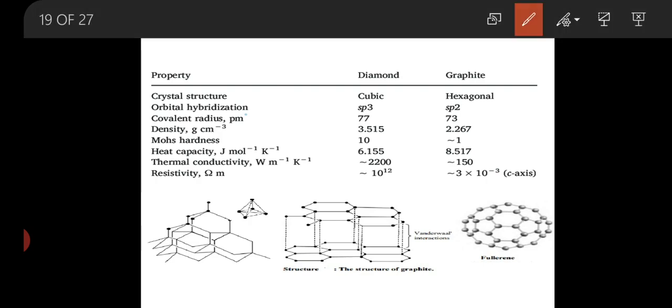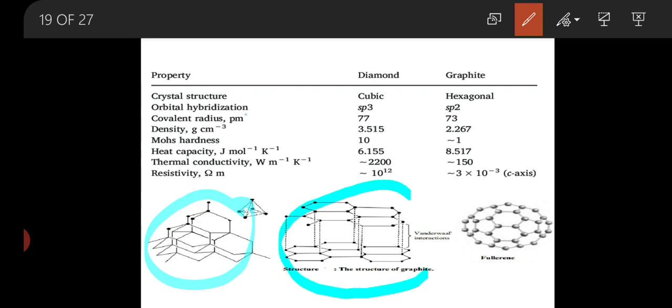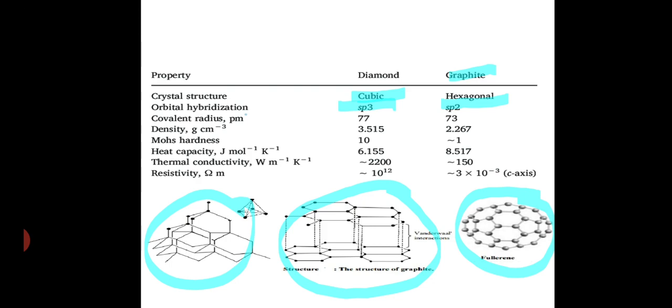In the first structure you can see the diamond structure of carbon. This is graphite, and this third form is fullerene. Generally remember that diamonds are cubic in structure and form sp3 hybridization. This is a very important point for 3D purposes. Similarly, graphite has a hexagonal structure with sp2 hybridization. Remember these two important points.